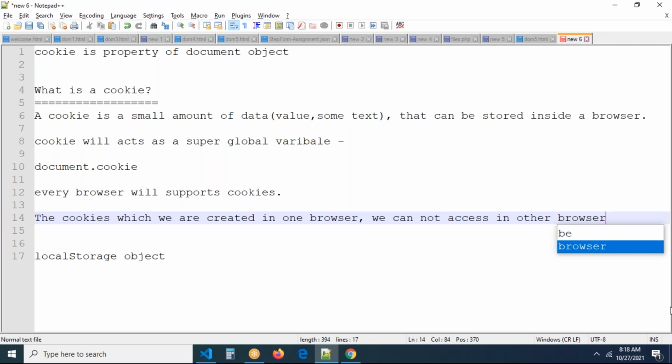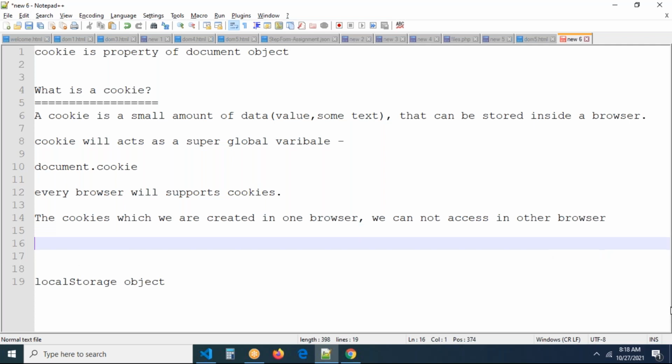And one more thing, guys: you log into facebook.com and Gmail daily, right? You are logging into so many applications every day. Remember, if your browser is not supporting cookies, you cannot log into the application. No application will allow you to log in. In your browser, we can enable the cookies and we can disable the cookies. But if the cookies are disabled, you cannot log in to any application. You can't log into Facebook or Gmail.